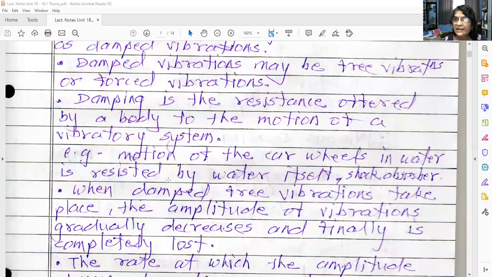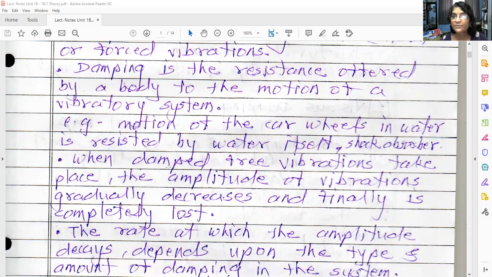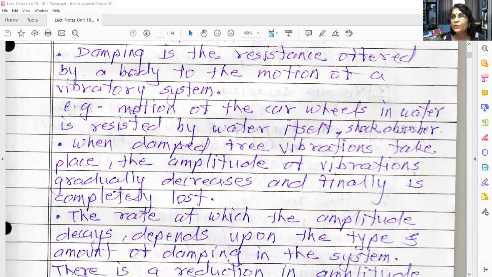The second example is the shock absorber used in automobiles. The shock absorbers are used to control the vibrations, to reduce the vibrations.